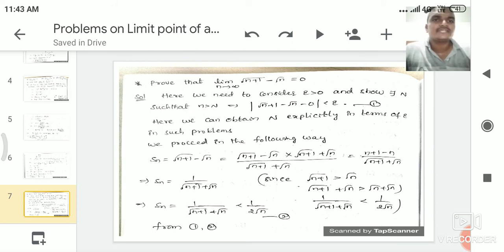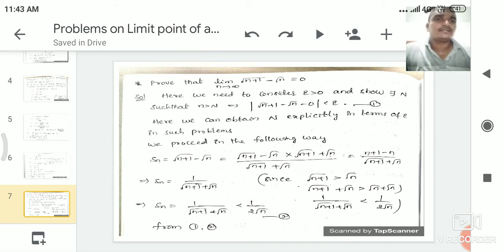That's why we change this sequence to this one by rationalizing with root n plus 1 plus root n. If we multiply with root n plus 1 plus root n, then in the numerator a minus b into a plus b is nothing but a square minus b square, that is n plus 1 minus n. N gets cancelled. In the numerator 1 is there, in the denominator root n plus 1 plus root n, that is 1 by root n plus 1 plus root n.